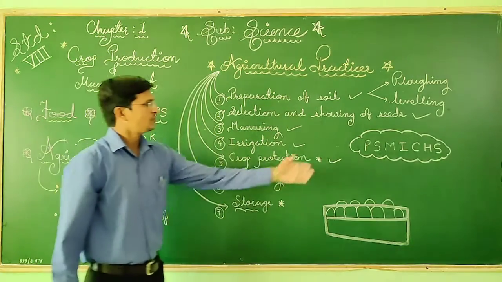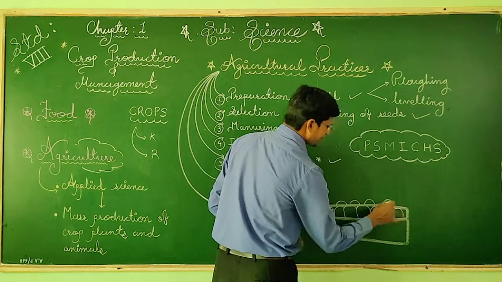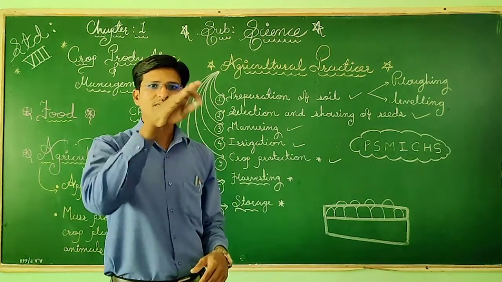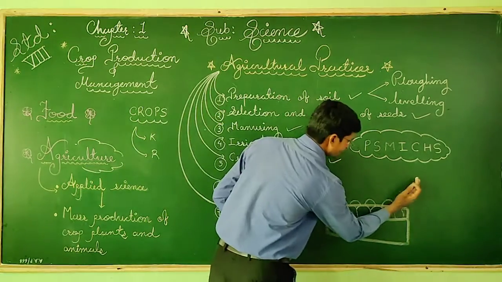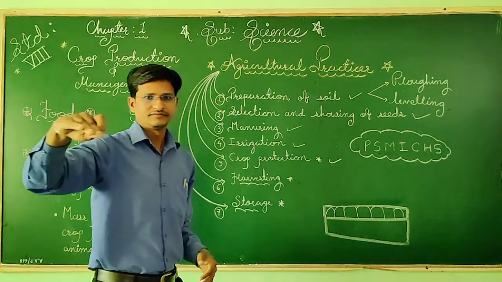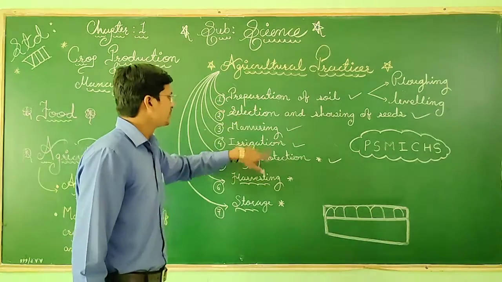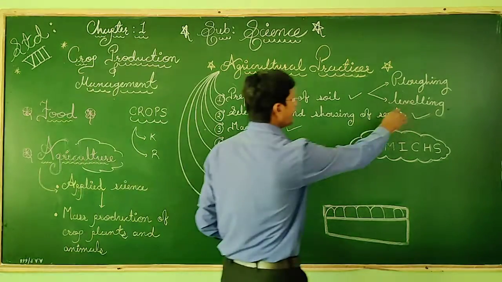Why is leveling required? There will be ups and downs, deep places somewhere, mountain-type structures also. So we have to make the soil plain. Then only can we give the irrigation properly. That's why leveling is important.